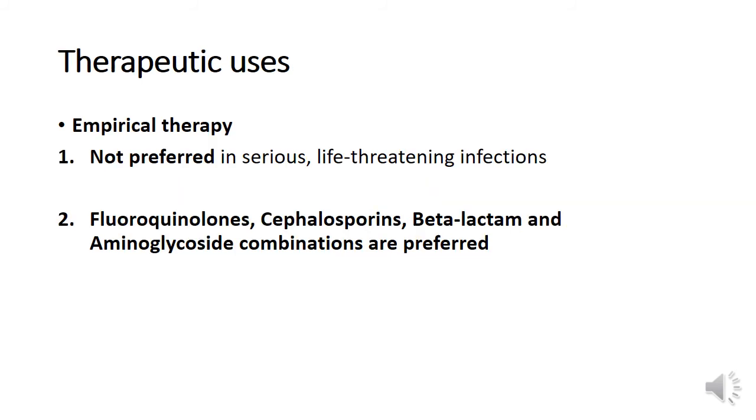So what are the therapeutic uses? What are the clinical indications of tetracyclines? Previously, because they are broad spectrum in their antimicrobial activity, they were used for empirical therapy. That is, when we were not sure of the bacterial diagnosis, tetracyclines were commonly used. But because of the emergence of resistance, we don't prefer tetracyclines in serious life-threatening infections.